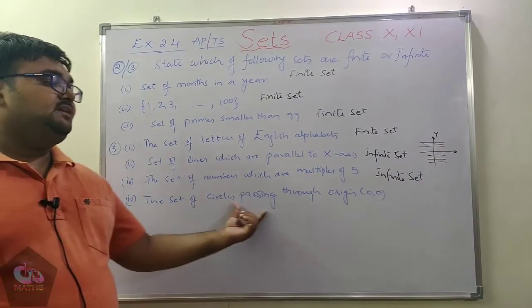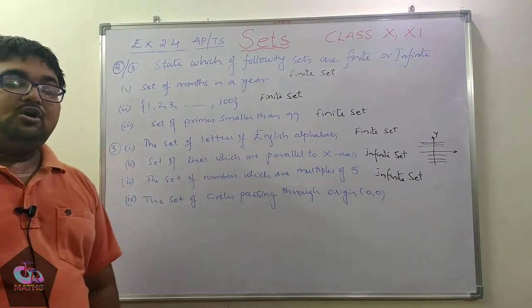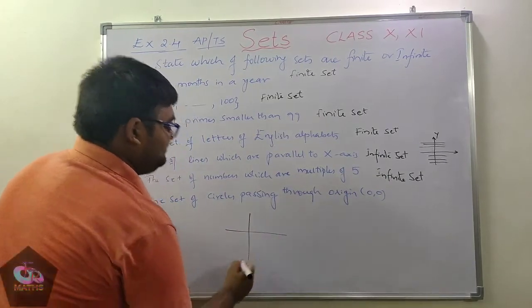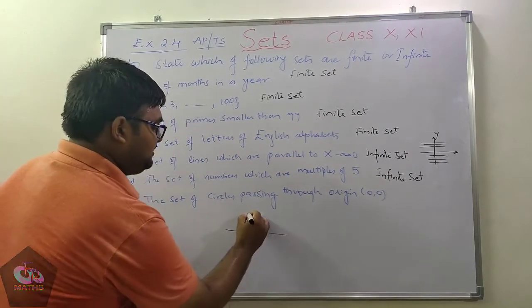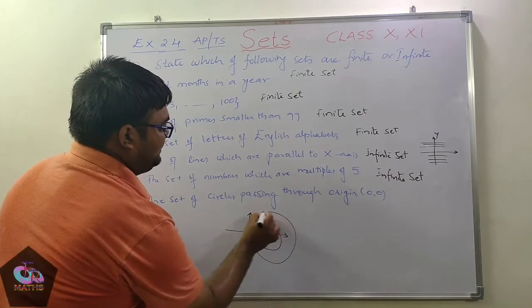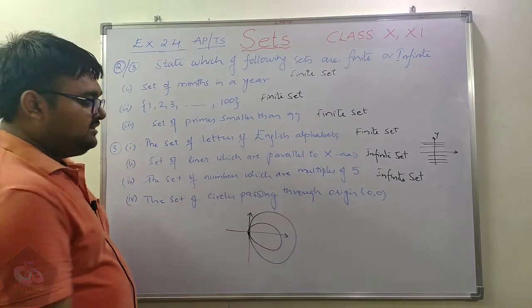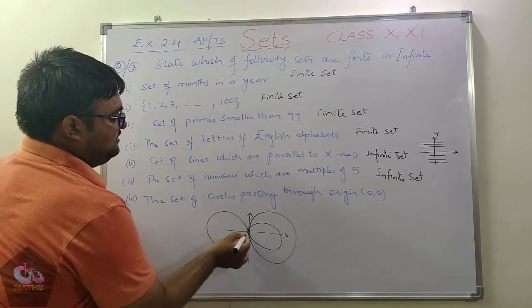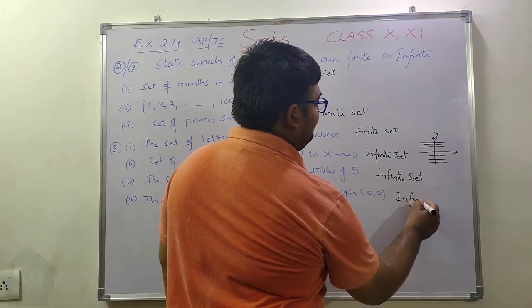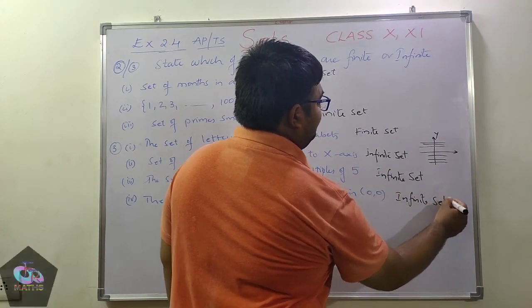Next, coming to the set of circles passing through the origin. If we consider a coordinate system, passing through the origin I can draw an infinite number of circles. Likewise I can draw an infinite number of circles. So this is an infinite set.